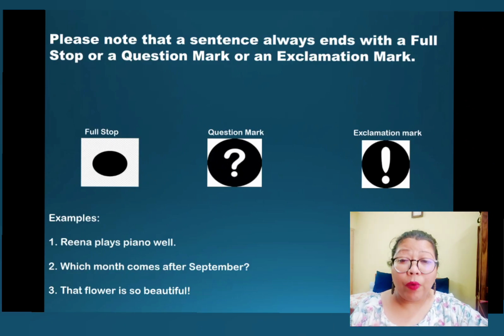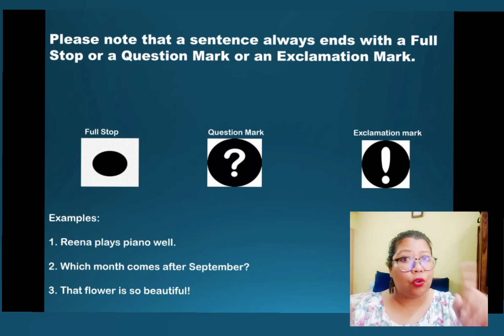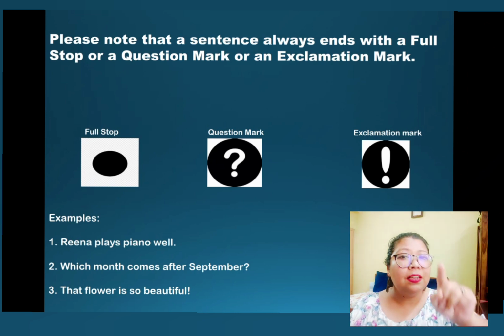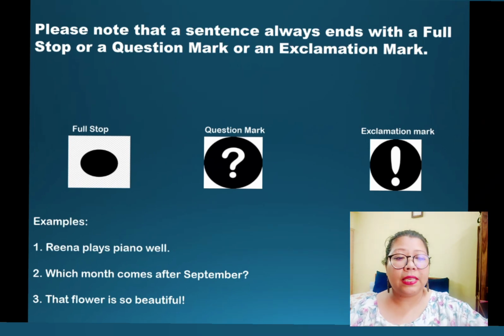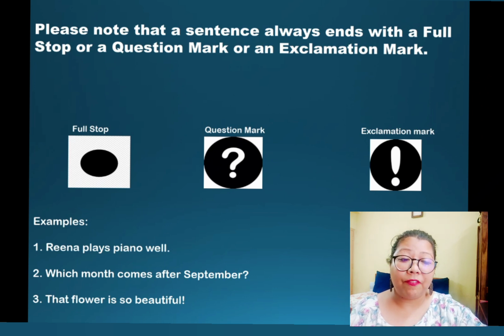Okay? Now, which month comes after September? This is a question that you're asking, right? You're asking something. You're not telling something. So it's a question. So use a question mark in the end. Okay? And you see all the sentences have begun with a capital letter, as you can see here.